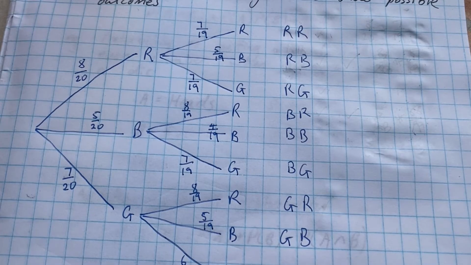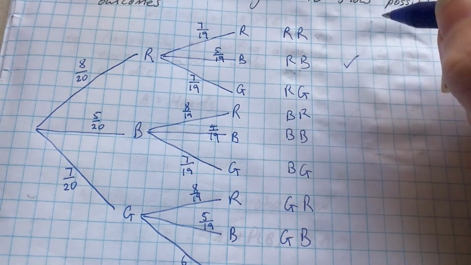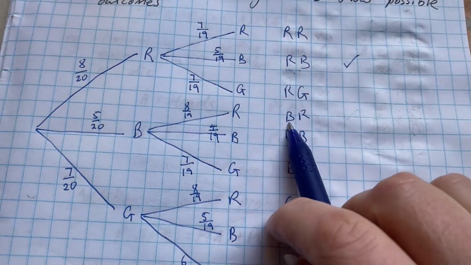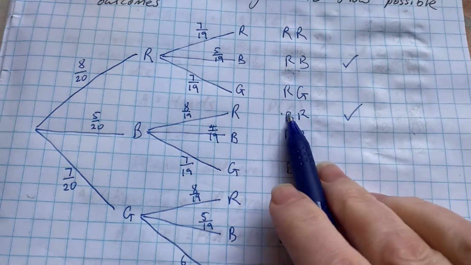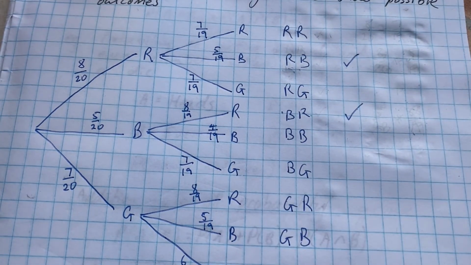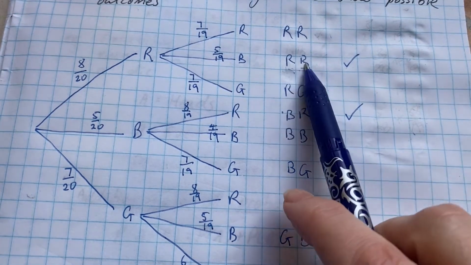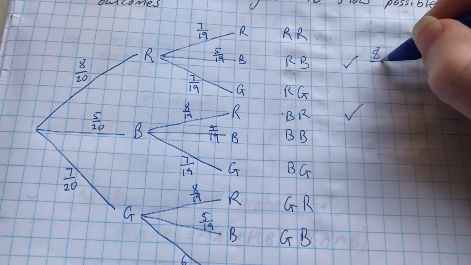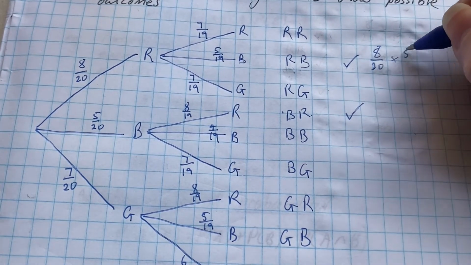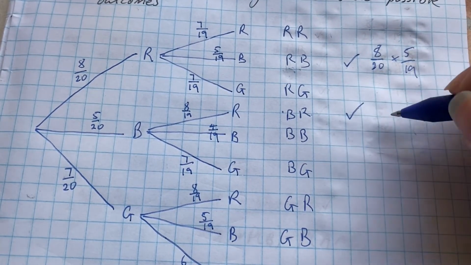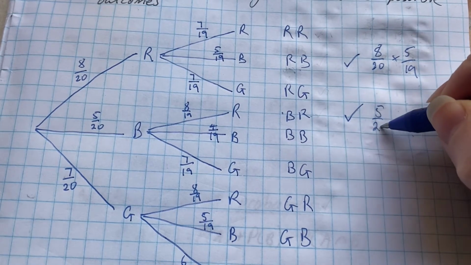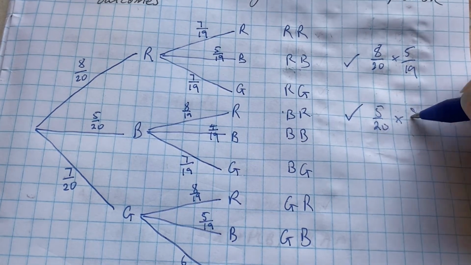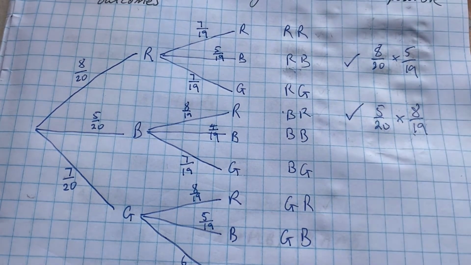When it says a red ball and a blue ball, it could be this branch, red-blue, or it could be this branch, blue-red. And remember our rule, we multiply across, we add down. So let's multiply across for those two. For this one, 8 on 20 times 5 on 19. And this one is 5 on 20 times 8 on 19.